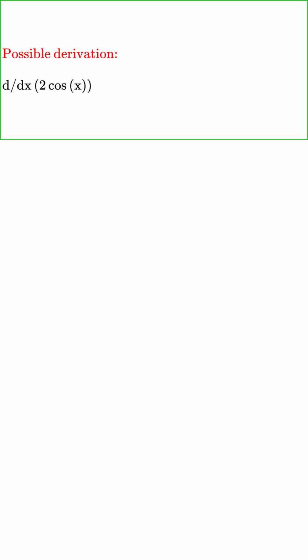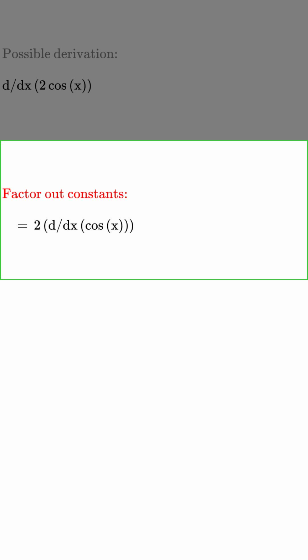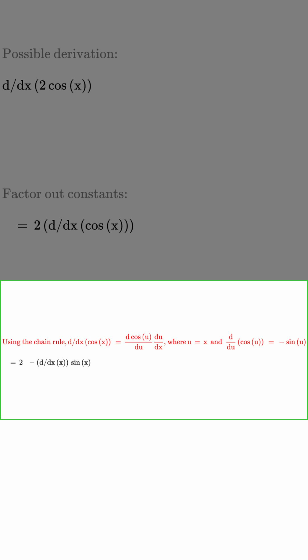Possible derivation. The derivative of a function f of x with respect to x is equal to 2 times the cosine of x. This can be written as df of x over dx equals 2 times cosine of x. First, factor out the constant 2: d over dx of the quantity cosine of x. To find the derivative of cosine of x, we'll use the chain rule.